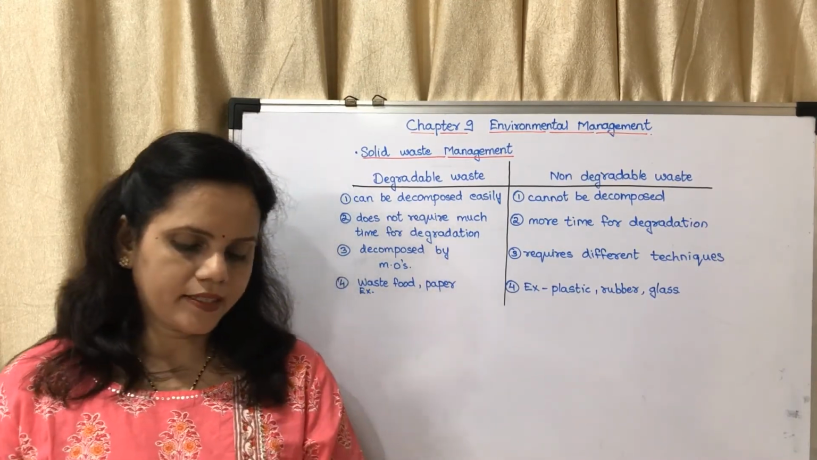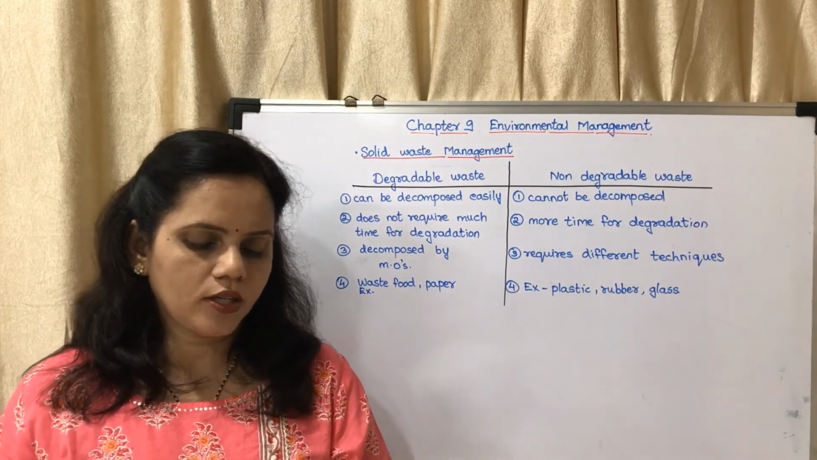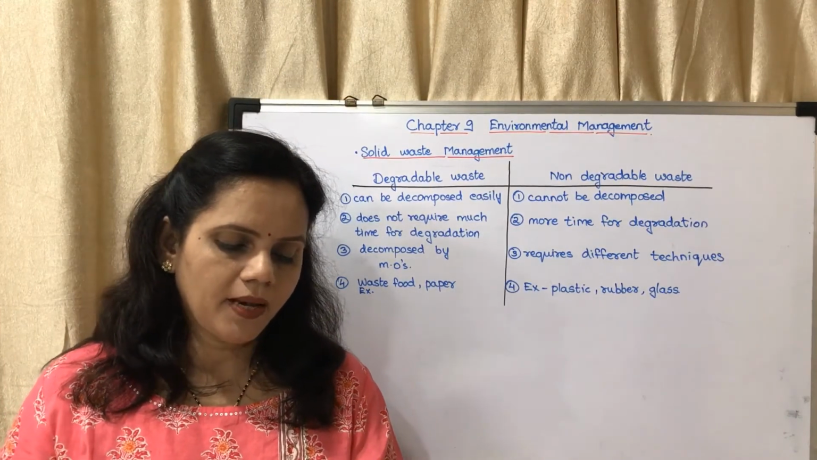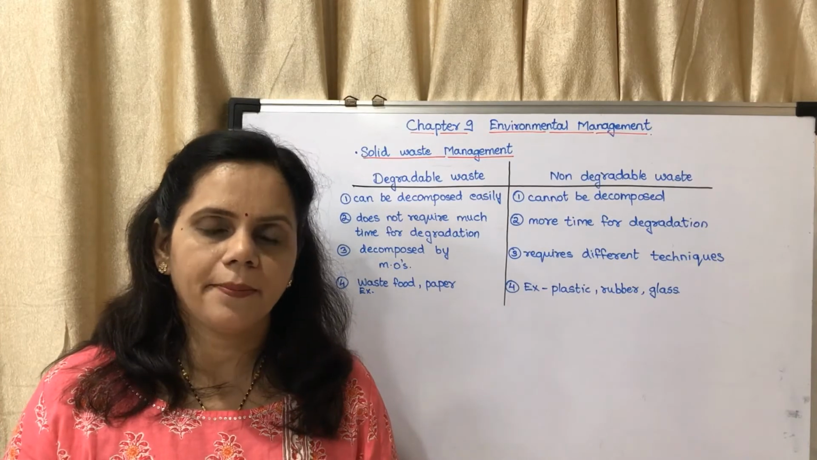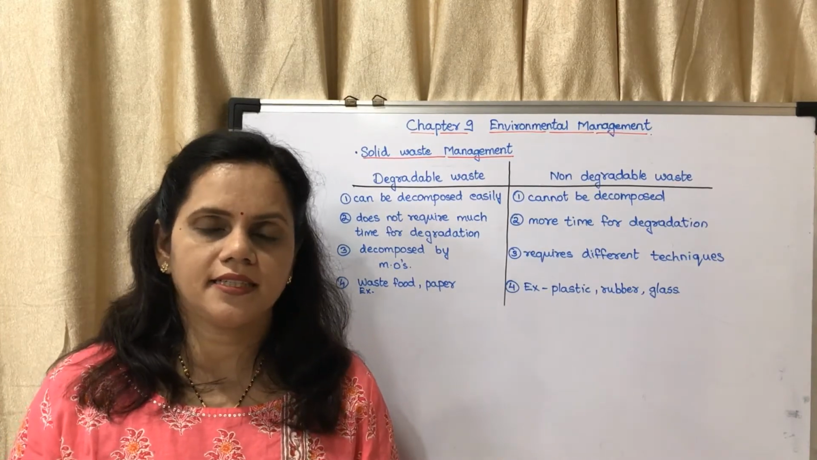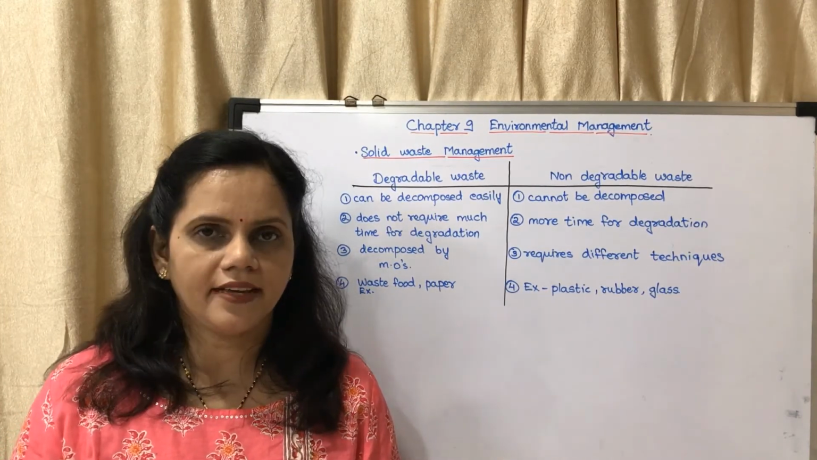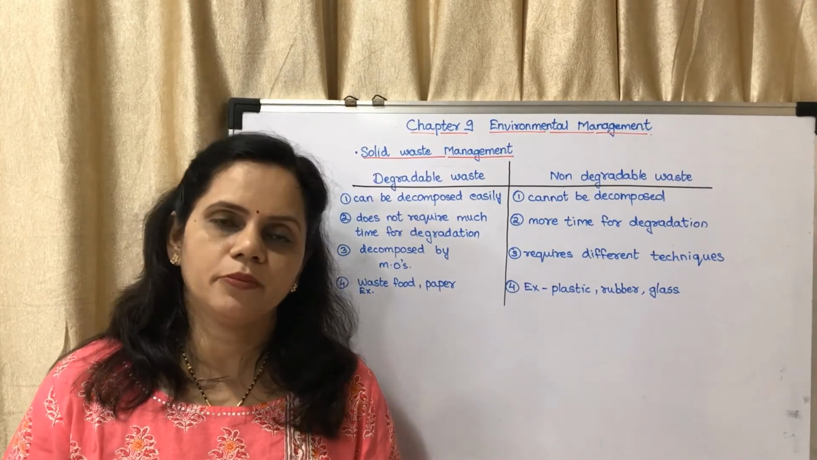Next, which materials are included in solid dry waste? Plastic, rubber, paper, glass, metal, etc. are included in dry waste. Okay, now we may move on to the next topic.